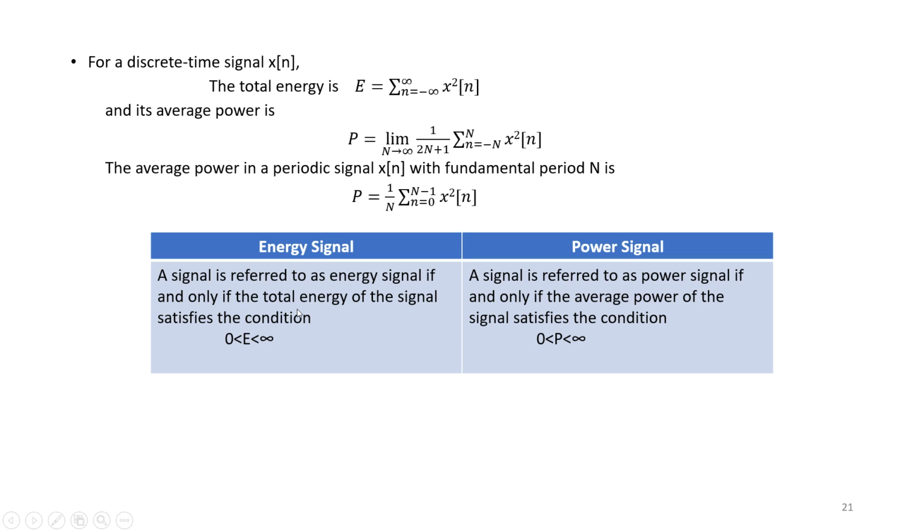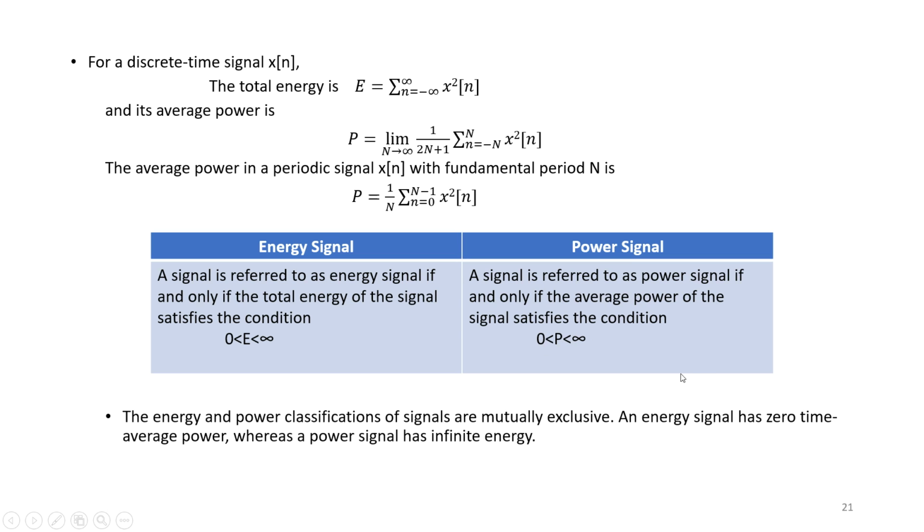So for an energy signal, the energy should be finite, and for a power signal, the power should be finite, that is, between 0 and infinity. The energy and power classifications of signals are mutually exclusive.